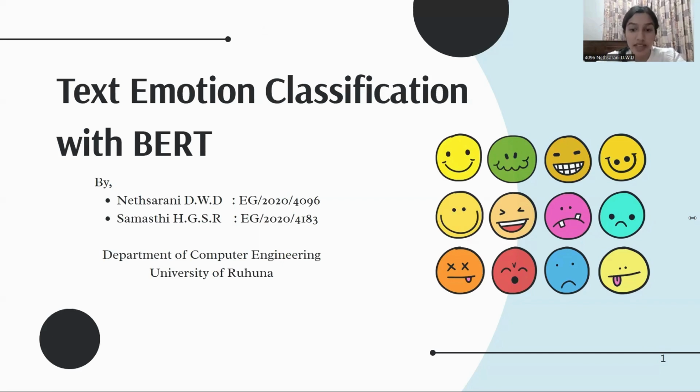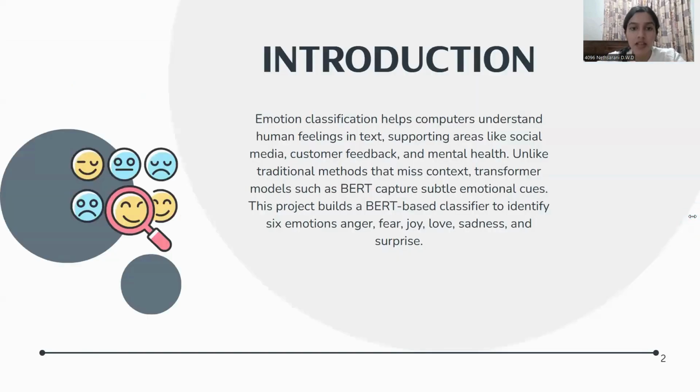To set the stage, let me briefly introduce why this problem matters. Emotion classification helps the system understand how people feel in text, useful for social media analytics, customer feedback, and mental health insights. Traditional methods often miss context, but transformers like BERT capture subtle cues. In this project, we built a BERT-based classifier to identify 6 emotions: anger, fear, joy, love, sadness, and surprise.